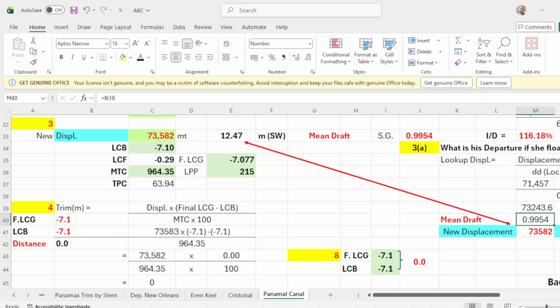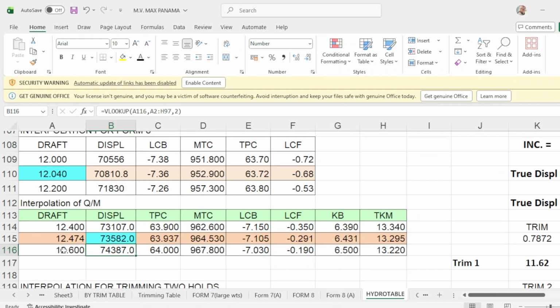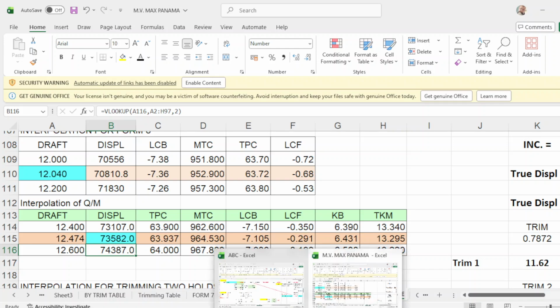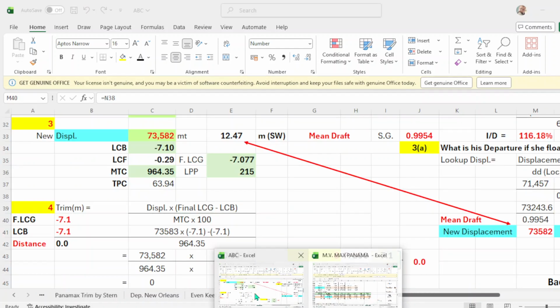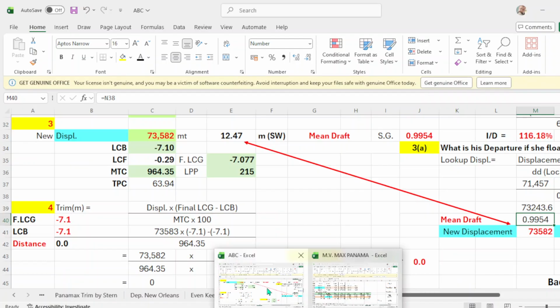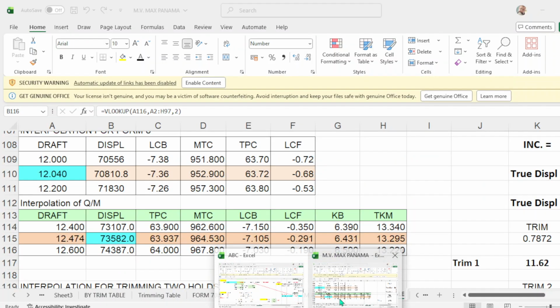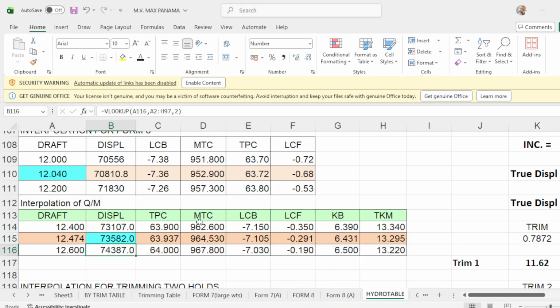Okay, this is the same here. So 12.47, this is your displacement. Your TPC is 63.94. We'll round it up. Then your MTC is 964.53.